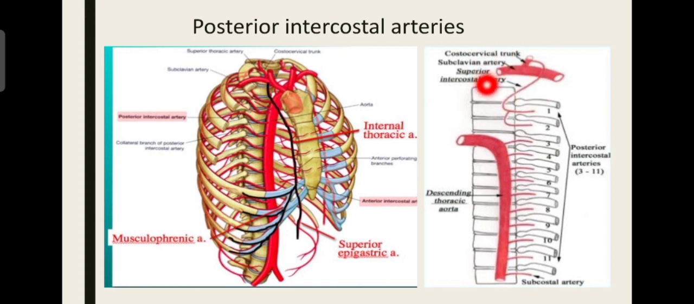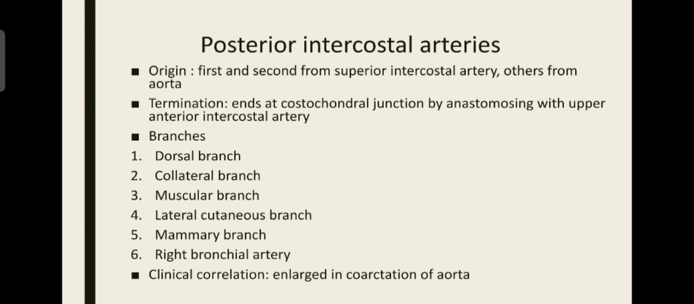When you read about the subclavian artery in the head and neck, at that time you will come to know about the costocervical trunk. But remember, the first and second intercostal arteries arise from the costocervical trunk. All the other arteries arise from the descending thoracic aorta, including the subcostal artery. See here, this picture also depicts the same thing. Termination is at the costochondral junction by anastomosing with the upper anterior intercostal artery. This is the origin and termination of posterior intercostal arteries.